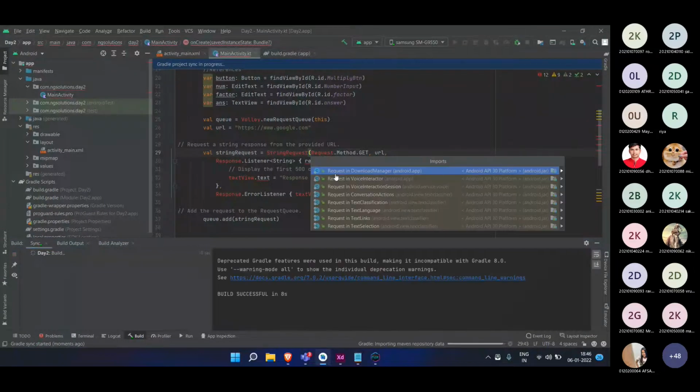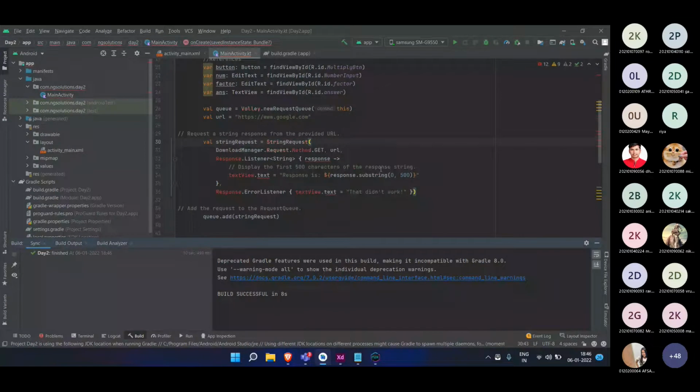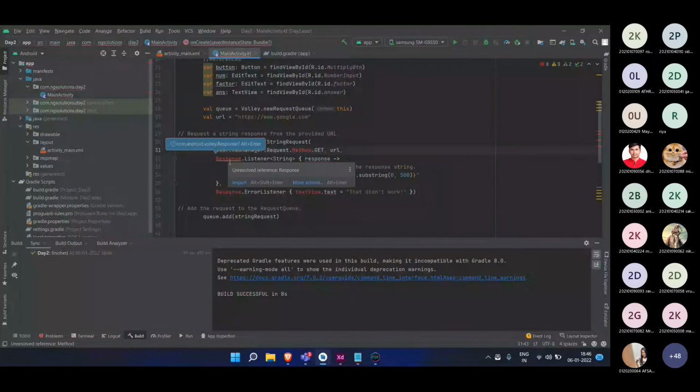Some of the time you might get options for what you want to choose, like request in download manager or something like that. So here I guess I want to use the first one. Usually the first one is the most required, like method, response, import.